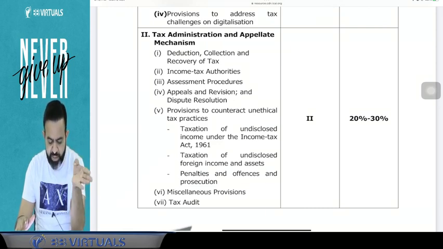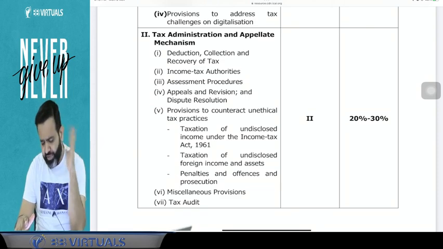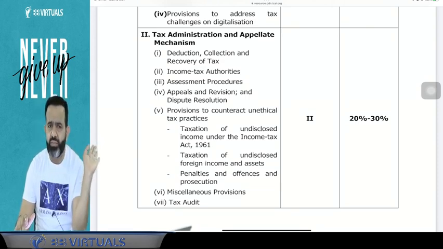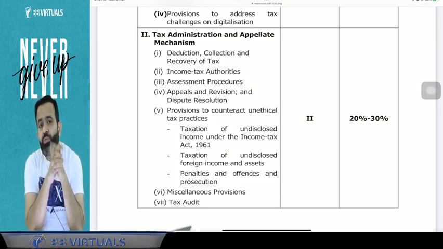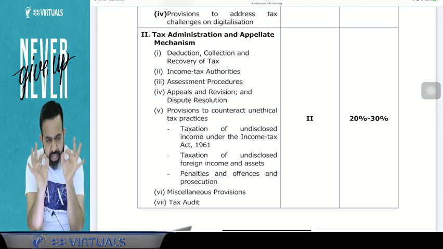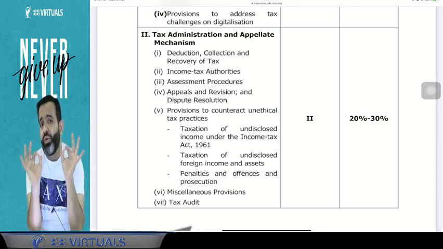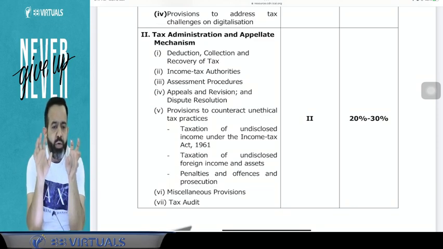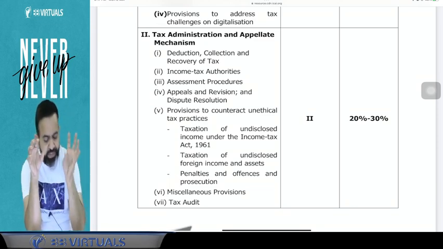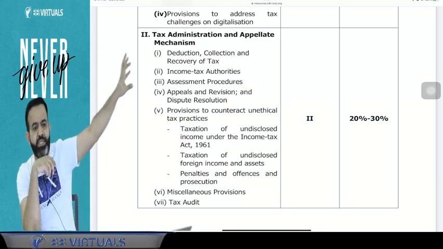counter unethical tax practices, including the Black Money Act as well as penalty, offence and prosecution, miscellaneous provisions and the tax audit. This everything will cover approx 25 marks. So 25 marks, if I take the 120 marks paper, comes to about 30 marks. But guys, out of these 30 marks, you know that approx 10 to 12 marks will be from TDS TCS only, because the maximum component will be from TDS TCS.